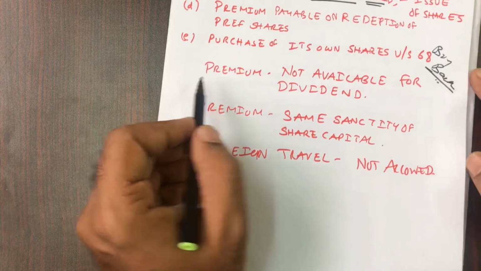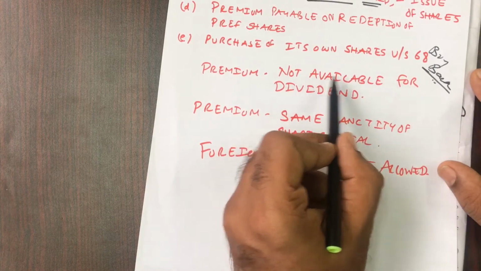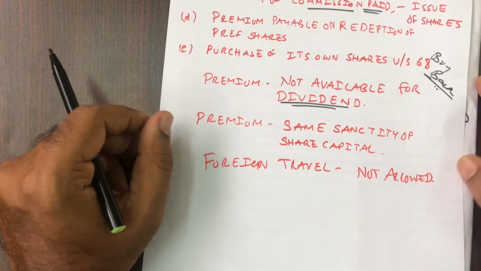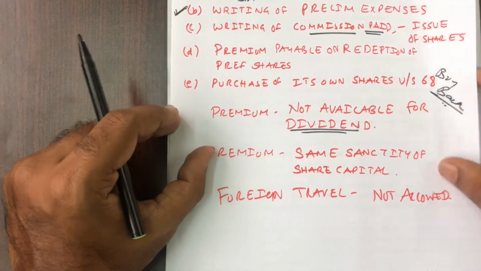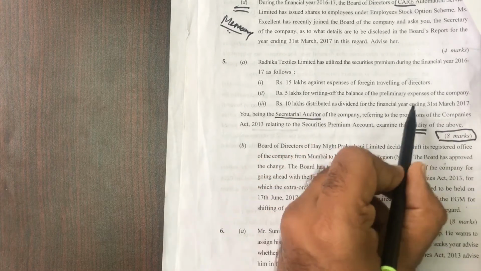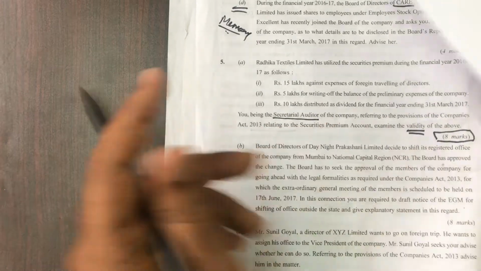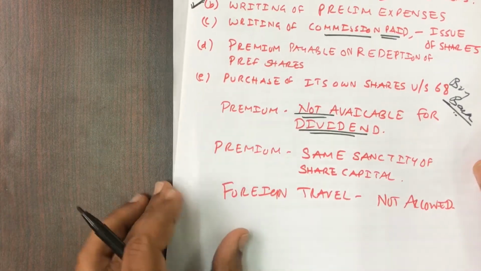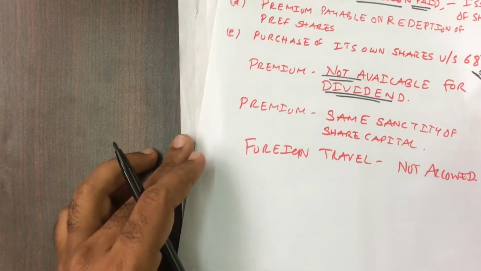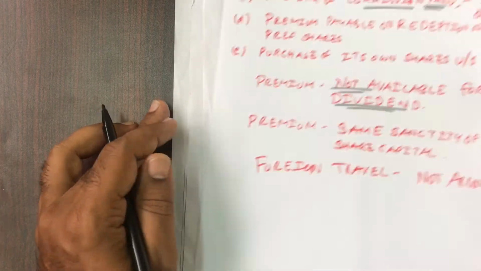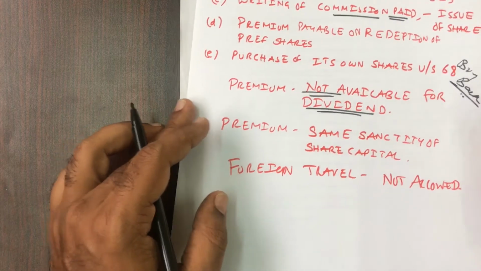Then premium is not available for dividend. That is very, very important, which we have to quote over there. And if you see, rupees 10 lakhs distributed as dividend for the financial year ending 31st March. So we can simply quote that since premium is not allowed for dividend, our company, that is Radhika Textiles Limited, cannot use it for that dividend amount.